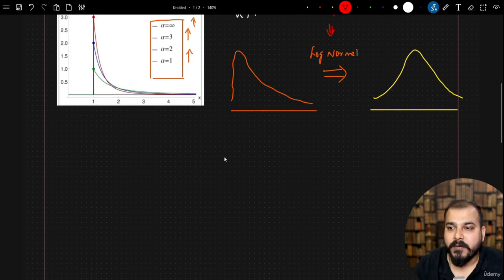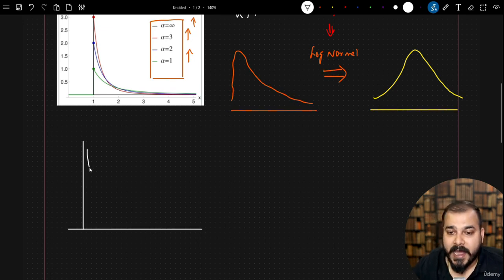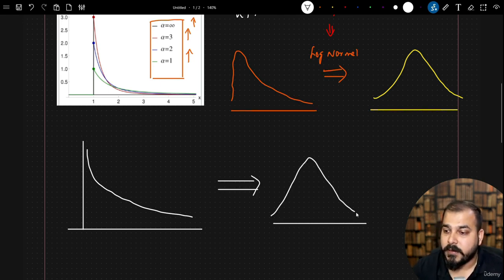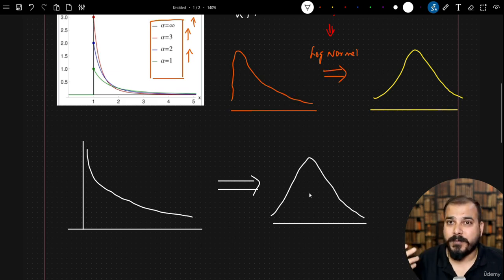Now similarly, if we have a Pareto distribution, can we convert this Pareto distribution by any transformation technique into a Gaussian normal distribution? Yes. And why do we do this? Because in most machine learning algorithms, we specifically use Gaussian distributed data because it can increase the performance of a specific model. There are some assumptions for some machine learning algorithms which we'll be learning in the future. And through that, you'll see how we can convert a Pareto distribution into a normal distribution.